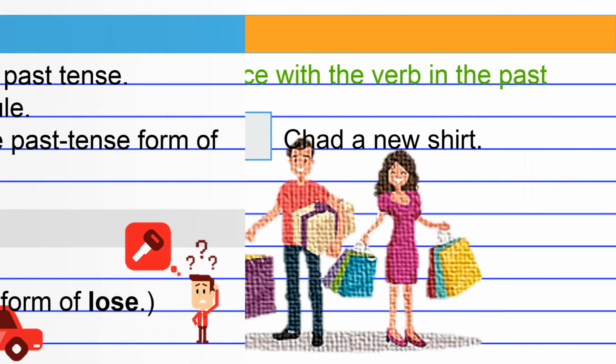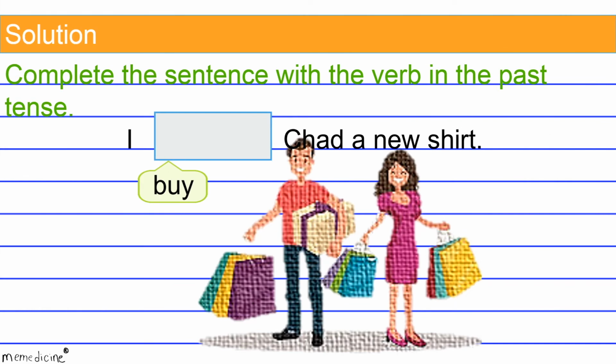All right, back to the original question, and now for the solution. Bought is the simple past tense verb form of buy. This is an irregular verb form, so you'll have to commit it to memory.